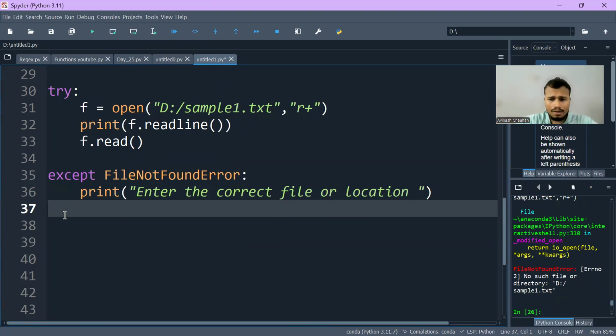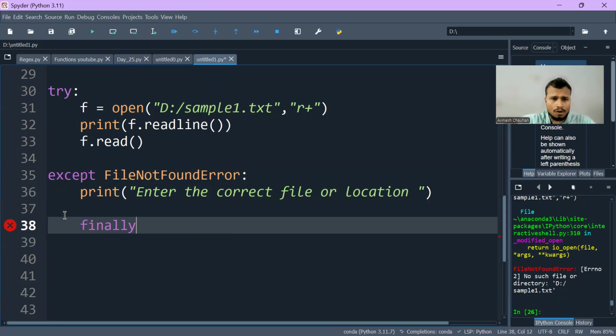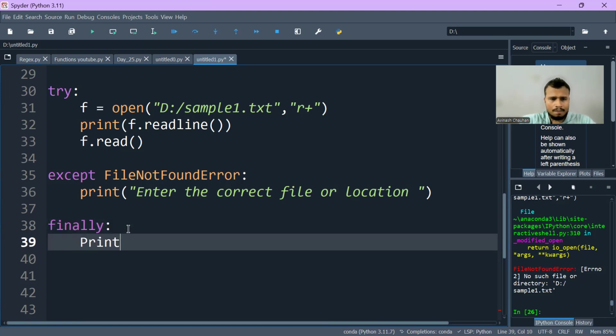Okay. And now I will add a finally block here, and in the finally block I will try to print "the location of the error is Spyder."